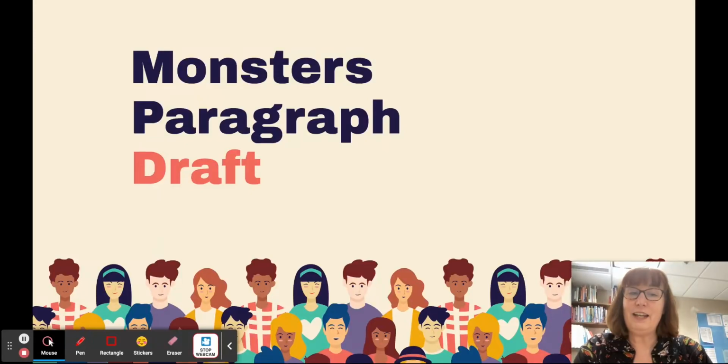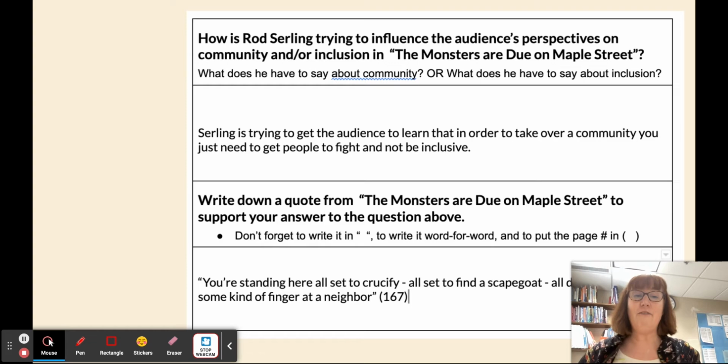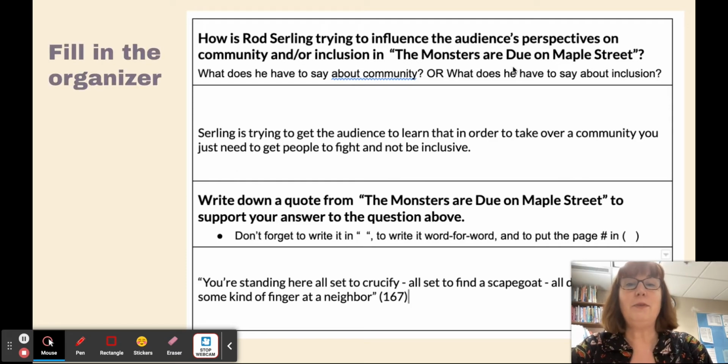Now you're going to create your paragraph first draft. You should have your organizer done, this paragraph organizer, where you worked on that first question. How is Rod Serling trying to influence the audience's perspectives on community and or inclusion in "The Monsters Are Due on Maple Street"?